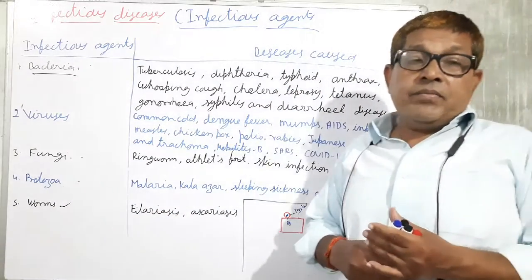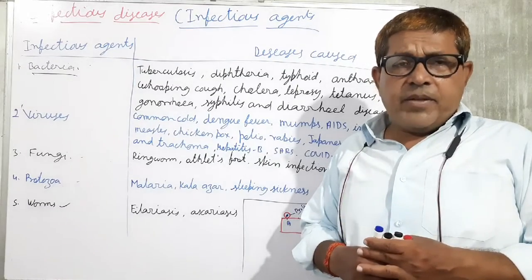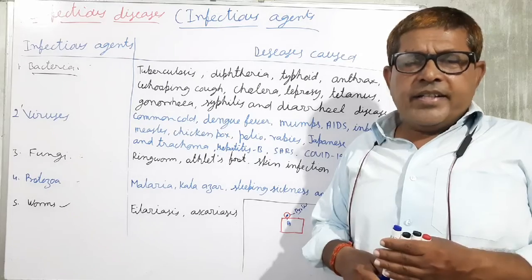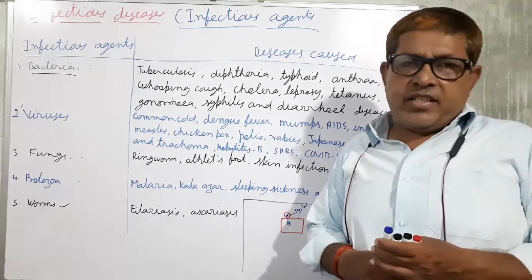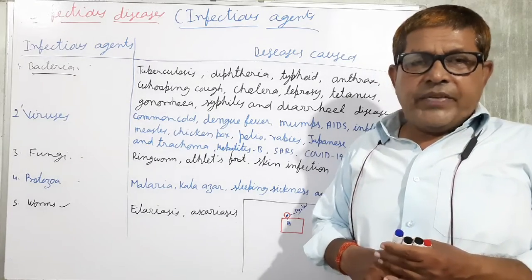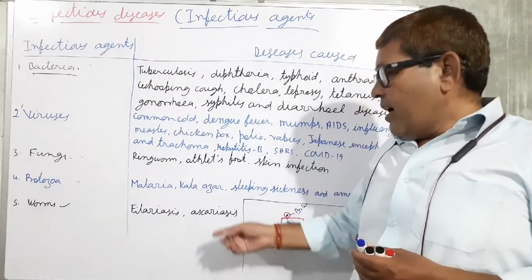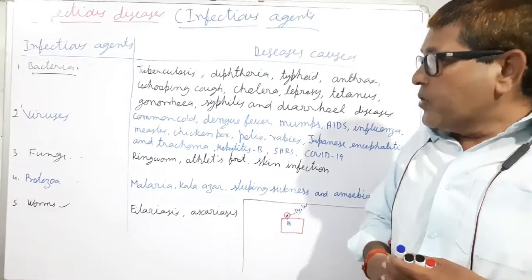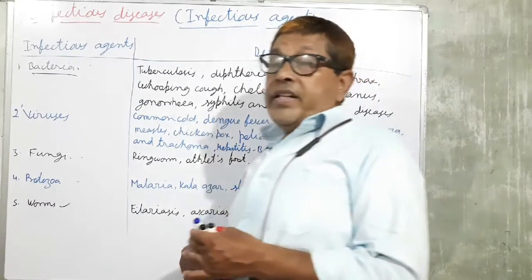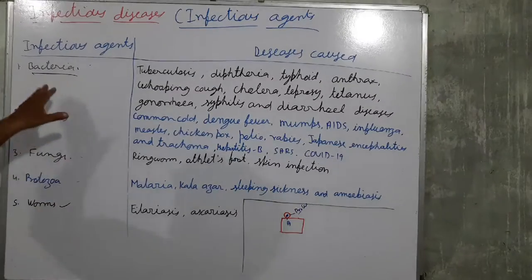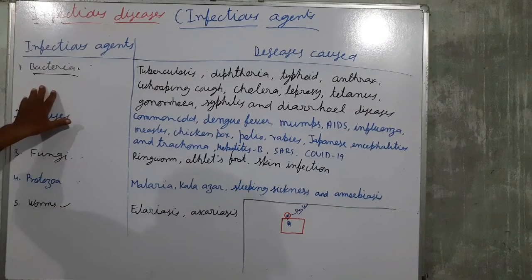You have seen some people having one leg swollen up, and it is also called elephantiasis. Elephantiasis or filariasis, both are the same, and ascariasis. So these are the different types of diseases which are caused by different categories of organisms.